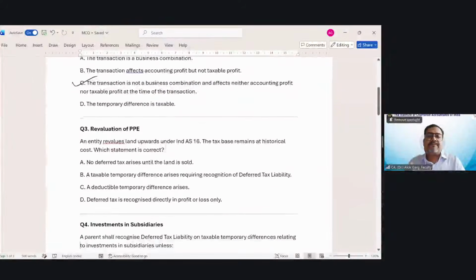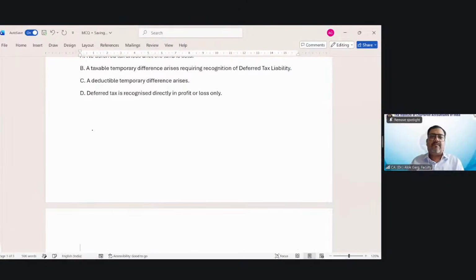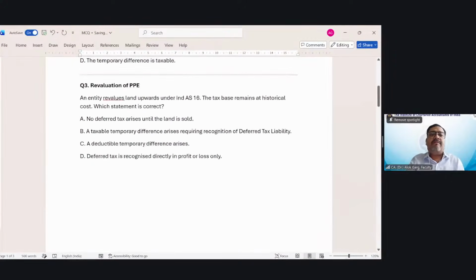Revaluation of PPE. An entity revalues land upwards, meaning revaluation surplus. Under Ind AS, the tax base remains at historical cost. Which statement is correct? So the tax base, the value of this land under Income Tax Act, they will consider the historical cost only. They will say that we will only consider this gain or loss at the time of sale, but we will not recognize the revaluation model. But in Ind AS, revaluation model is allowed. So the company has revalued the land.